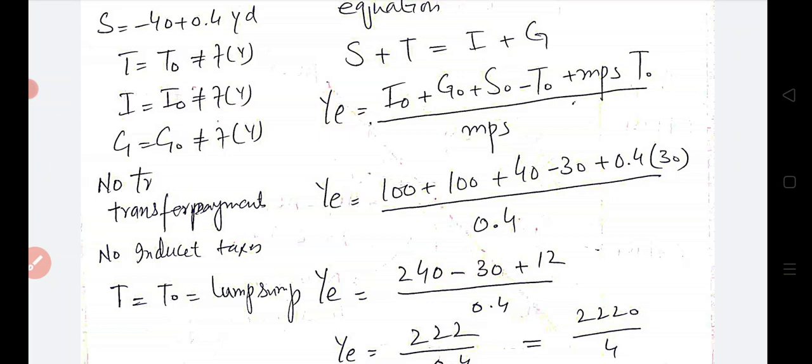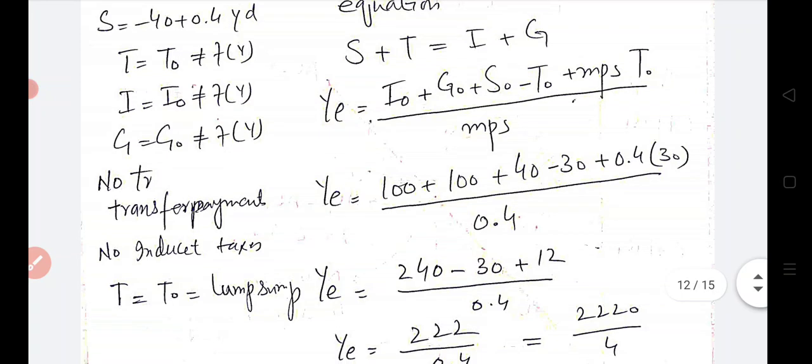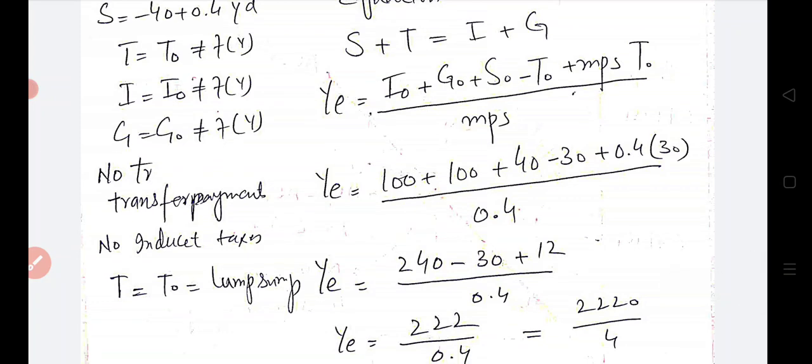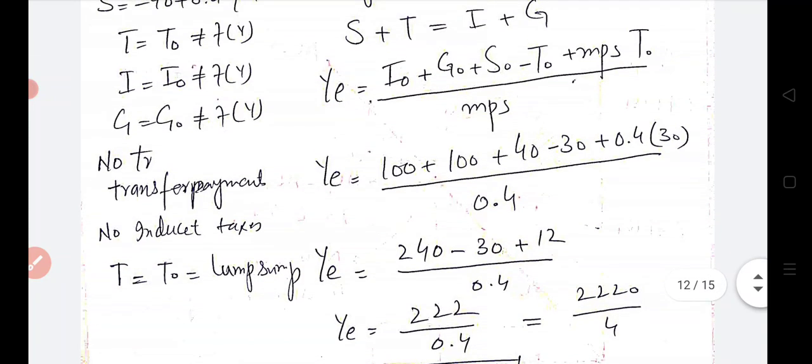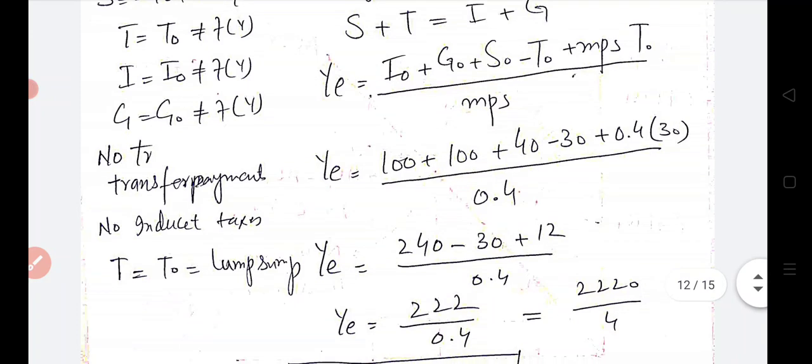And T naught, the autonomous lump sum taxes, is 30, plus MPS, which is 0.4, into T naught, which is 30, divided by 0.4, that is MPS. We have added the 100s, that is 240, minus 30, plus multiplying 0.4 into 30, which is 12, and divided by 0.4.